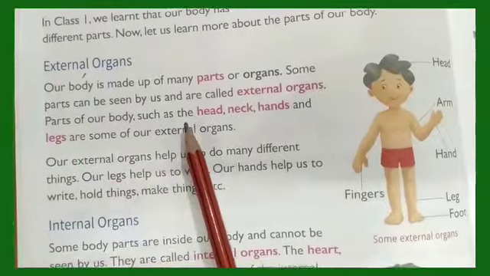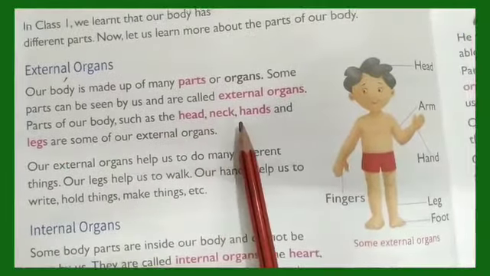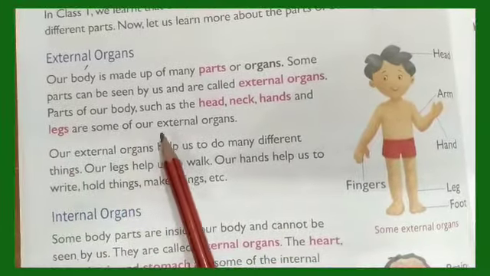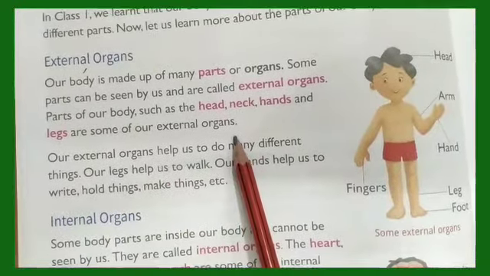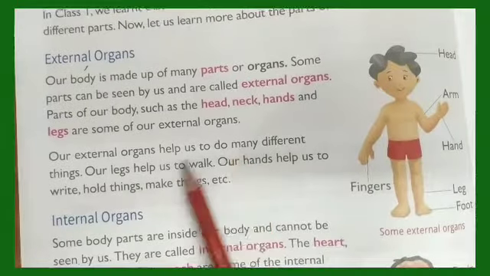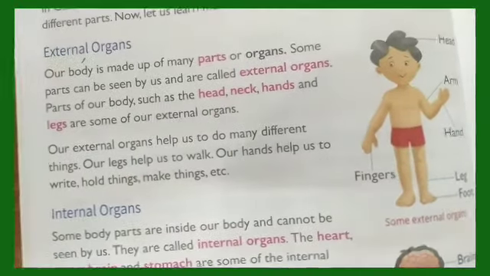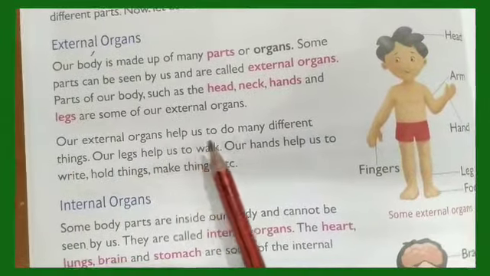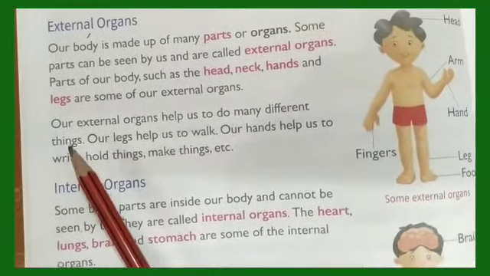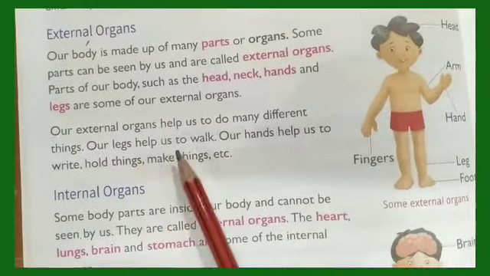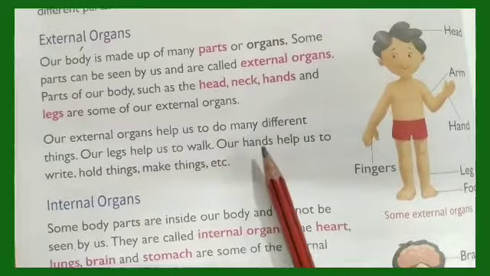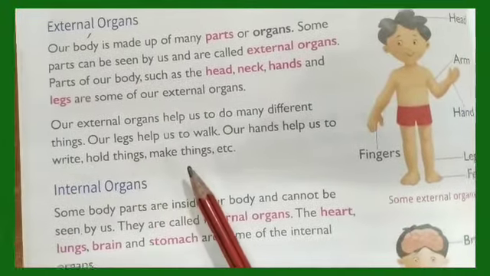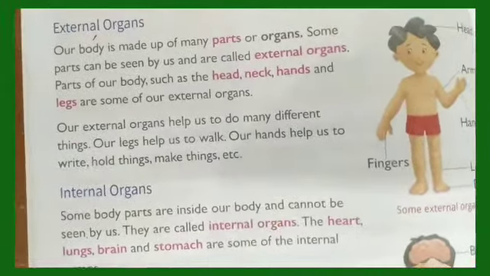Parts of a body such as head, neck, hands and legs are some of our external organs. Fine? Like fingers. Our external organs help us to do many different things. Our legs help us to walk. Our hands help us to write, hold things, make things, etc.